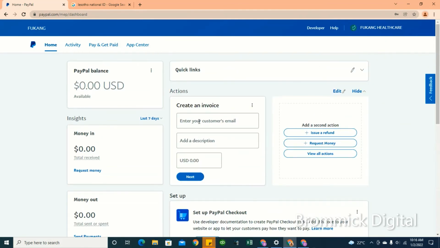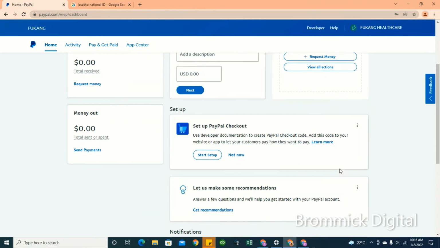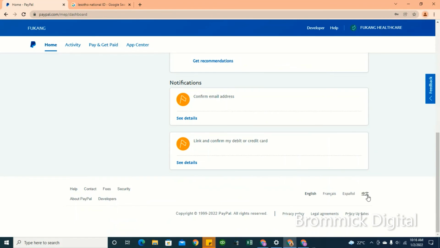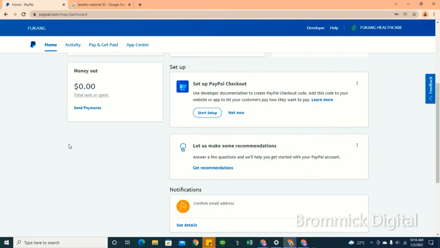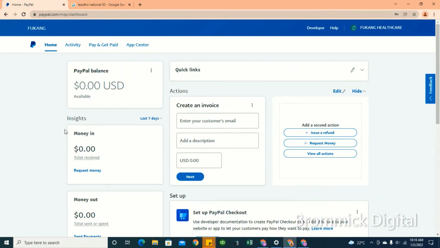So guys, I can tell you this information took me years to discover. That's why I have a lot of excitement, because it took me a lot of time to discover how to create a working PayPal account that can receive money in Uganda. So it is my great pleasure to share with you this knowledge, so that you also apply it, and receiving payments in Uganda should no longer be a challenge.